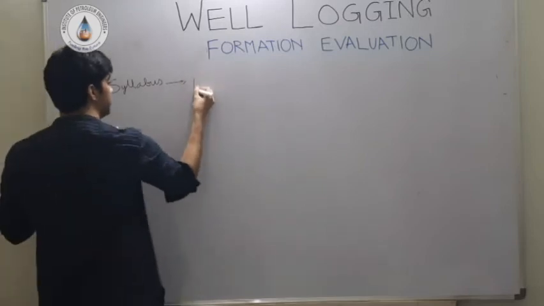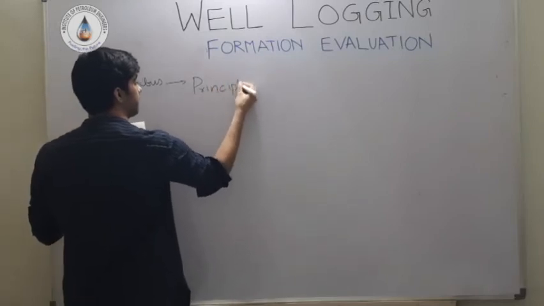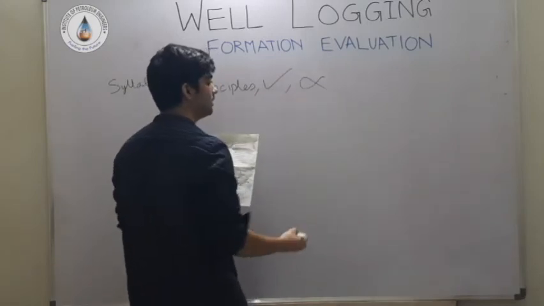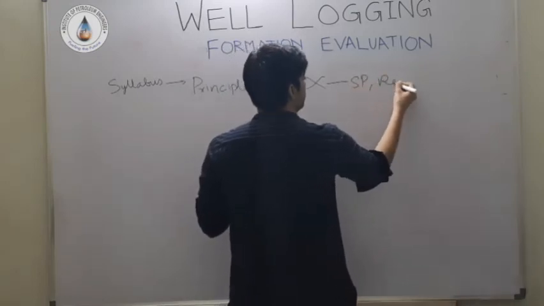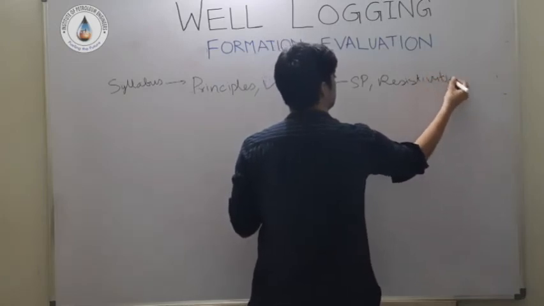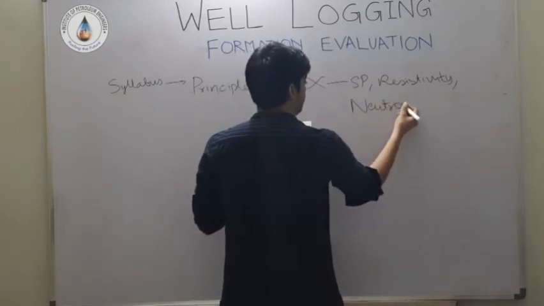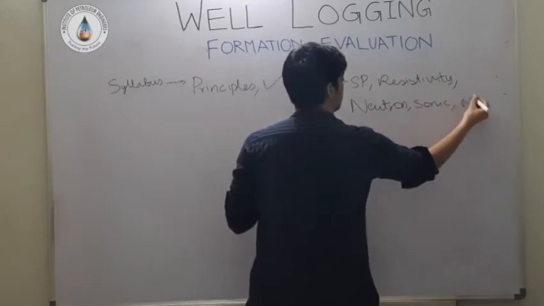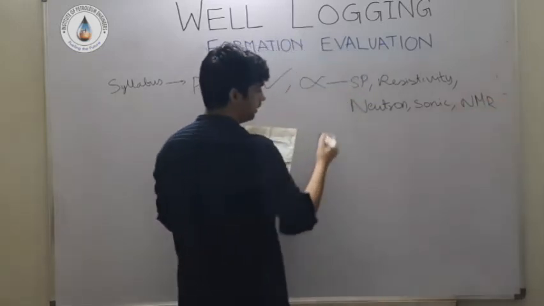So first thing they have mentioned is principal advantages, disadvantages of tools like SP, resistivity, neutron, sonic, NMR, and there are also others.